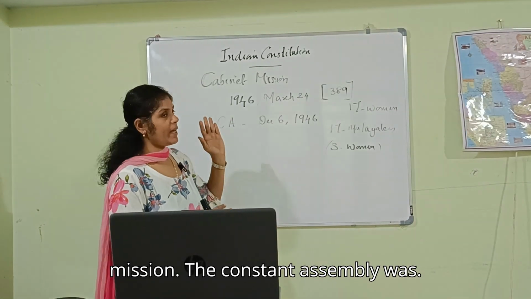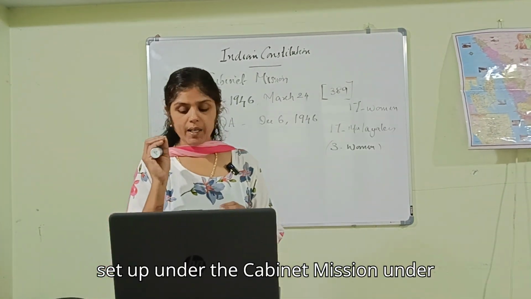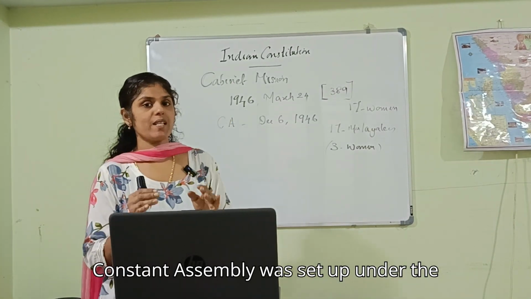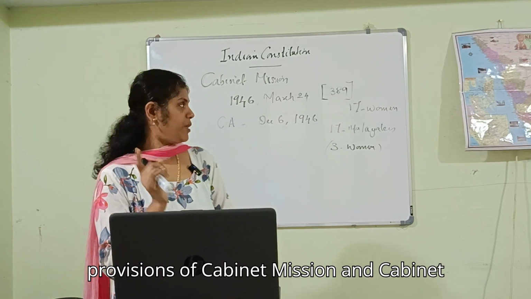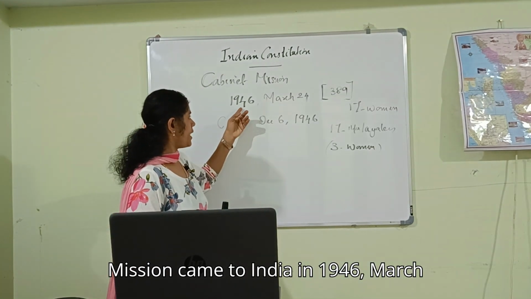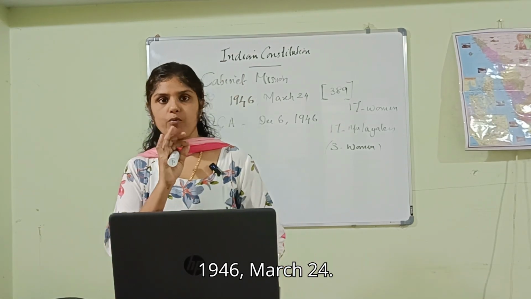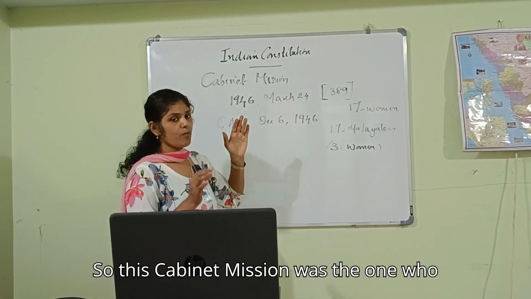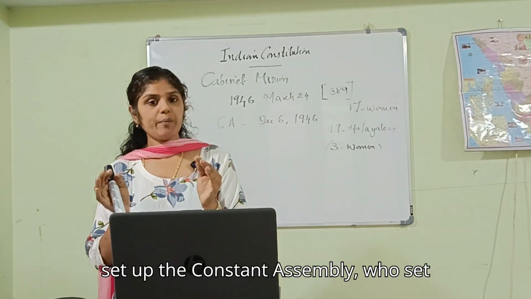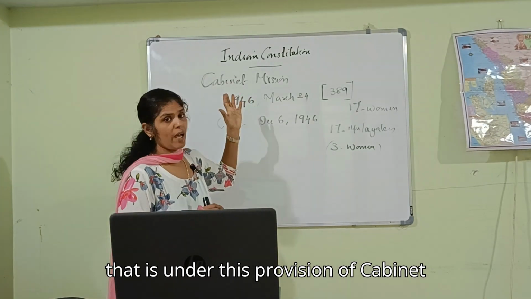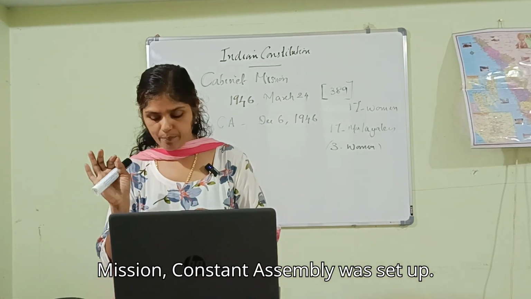The next point to recollect is the Cabinet Mission. The Constituent Assembly was set up under the provisions of the Cabinet Mission. The Cabinet Mission came to India on March 24, 1946, and under its provisions the Constituent Assembly was set up.